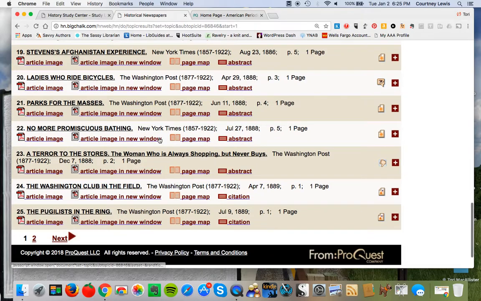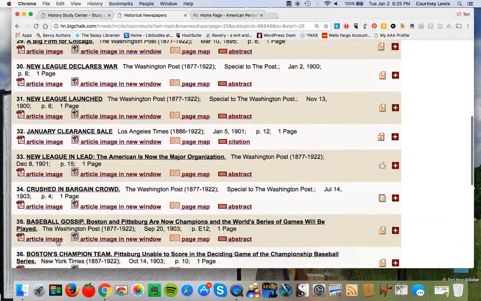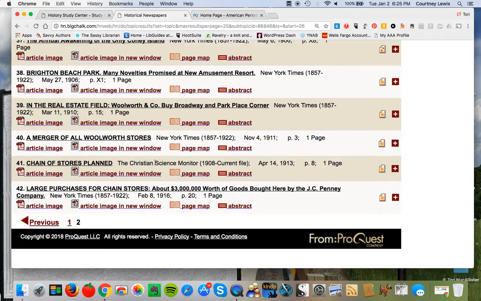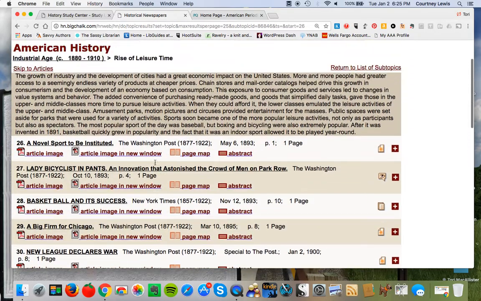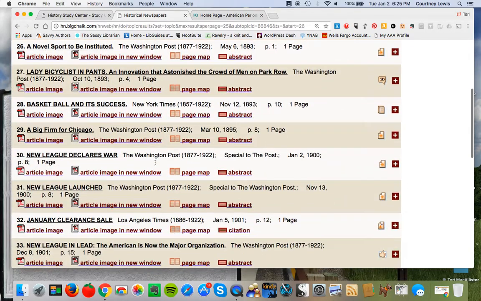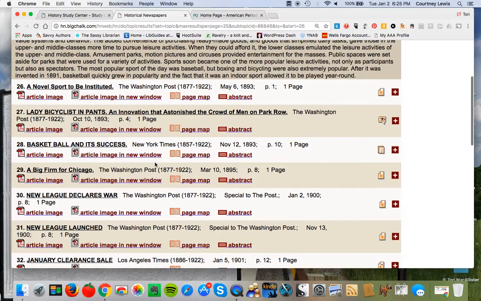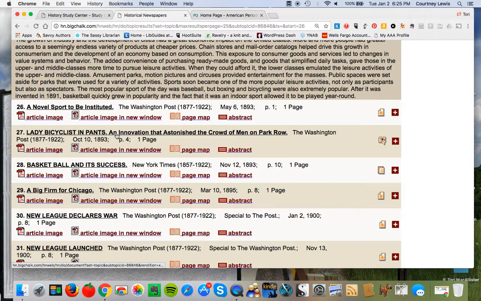So you have this idea of boxing. It's 25 per page, and it's 42 articles. That first one was in 1870 about the skating rink. This one is up to 1916, to give you this sense of all these various types of leisure activities. And depending on what you're doing, obviously I can see several sports have a ton of stuff here. Here's the lady bicyclist in pants. Okay, we have to look at that.